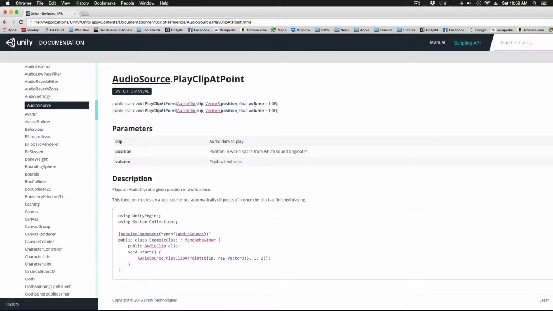This method basically creates a generic object with an audio source component attached. It assigns the proper clip that we give it, and then it plays the clip at a certain point in 3D space, and then it disposes of the object afterward. We can also specify a volume as an optional parameter.